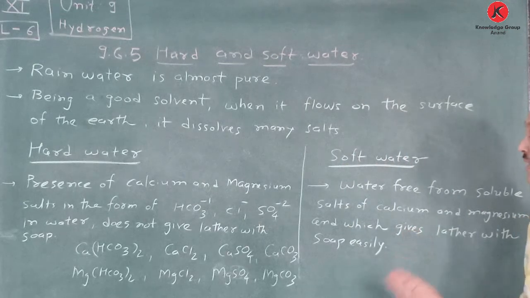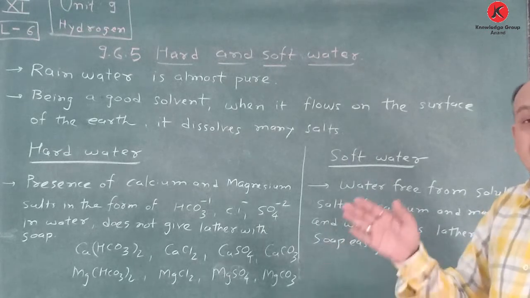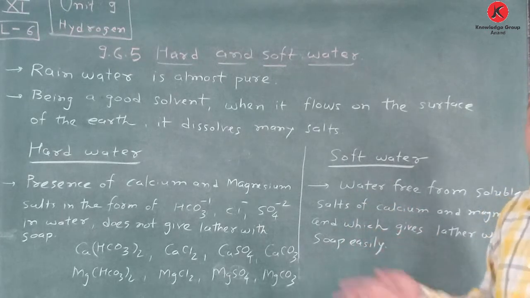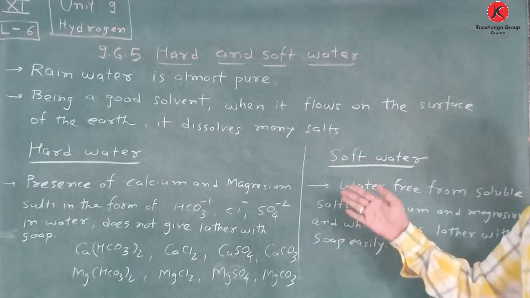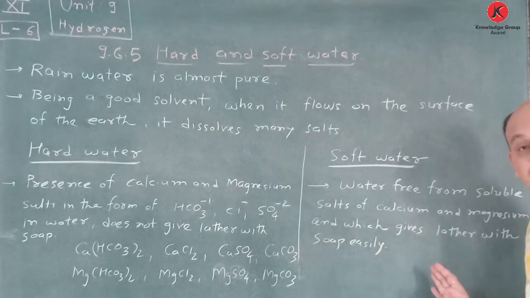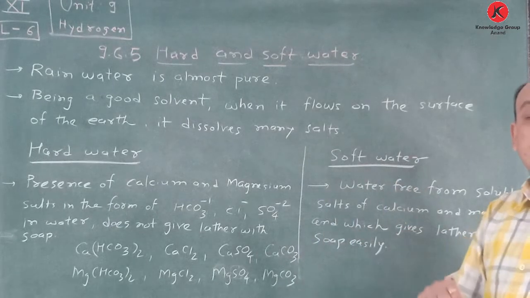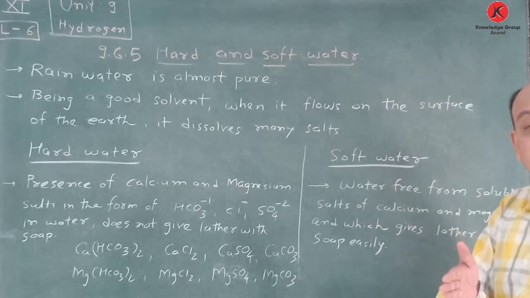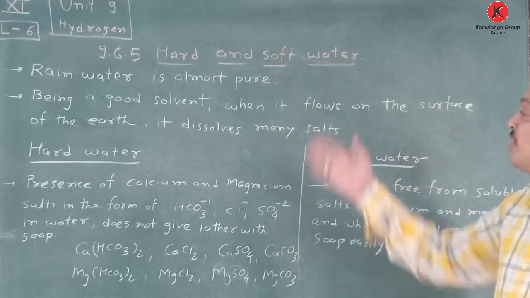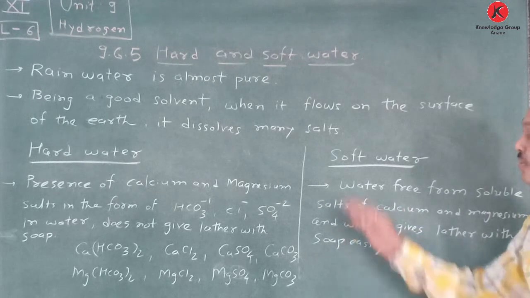Now we discuss why hard water does not give foam with soap. There is one reaction, and if you are able to understand that reaction, then we will give another piece of information regarding hard water and soft water according to hardness of water. Hardness of water is of two types: permanent hardness and temporary hardness. Temporary hardness we learn first, and then permanent hardness. It's a very easy topic, and it's asked many times in examinations, so write it completely.